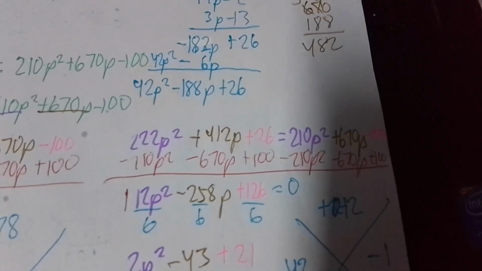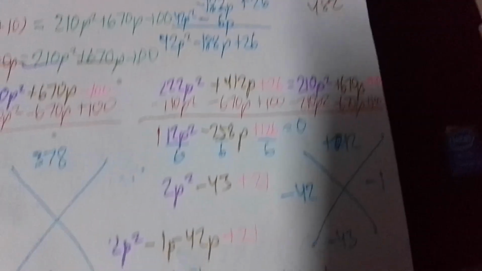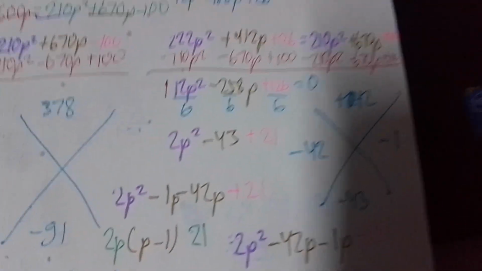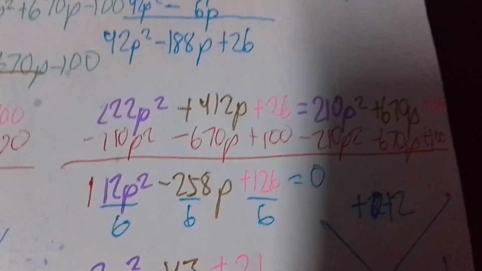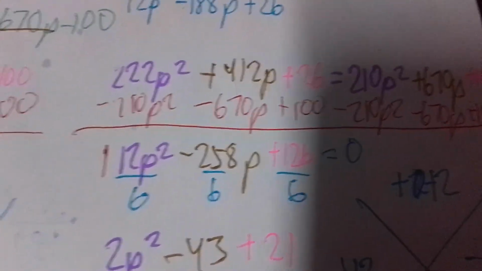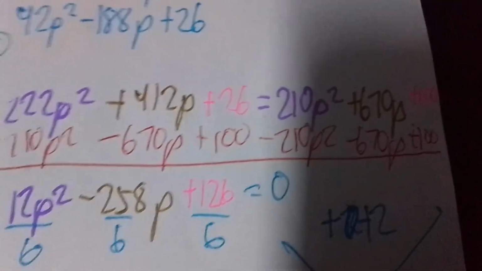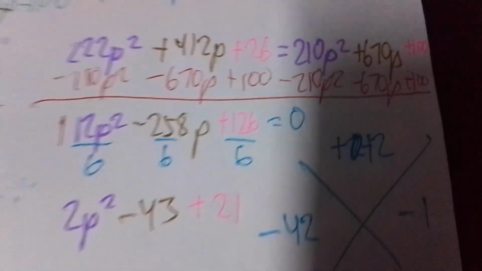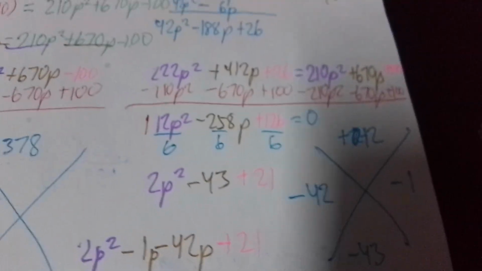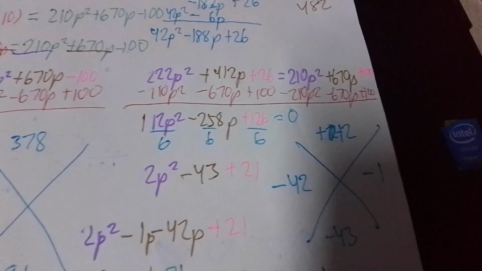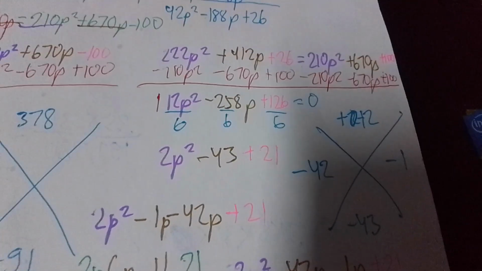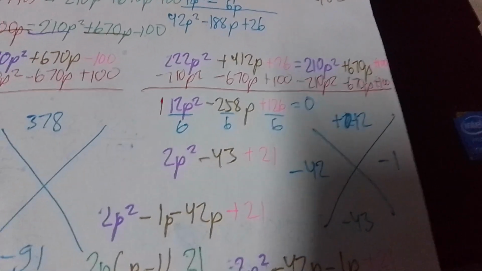Because the divisibility rule of 3 is to sum the digits and see if the summation of all the digits of that number can be divisible by 3. Like 2 plus 5 equals 7. 7 plus 8 equals 15. So that is divisible by 3. And it's an even number as well. So divide by 6. And then 1 plus 2 is 3. Then 6 is 9. So divide by 6. So tama. And we do that, we get 2p squared minus 43p plus 21. Diba? That is our answer. Now we apply the AC method and then try to get what B is.